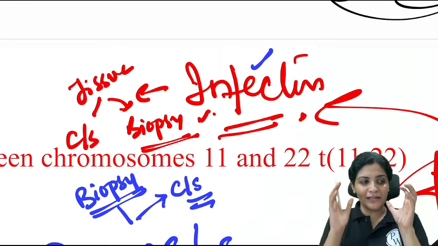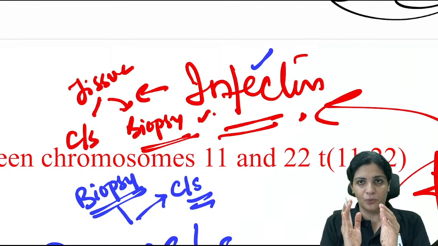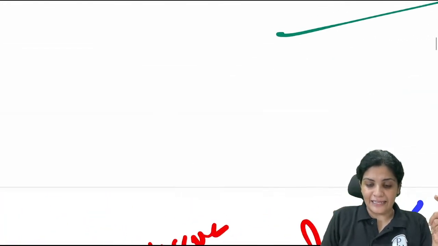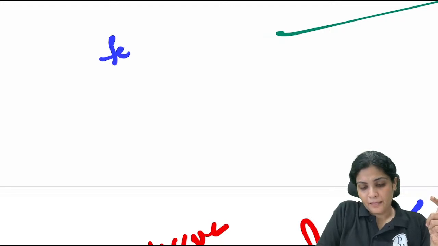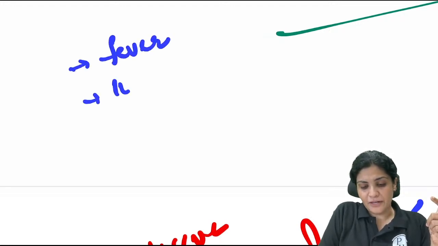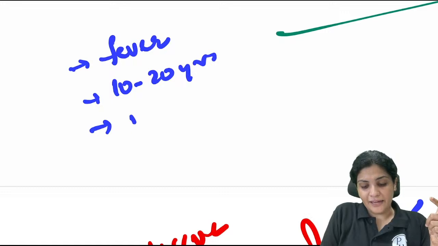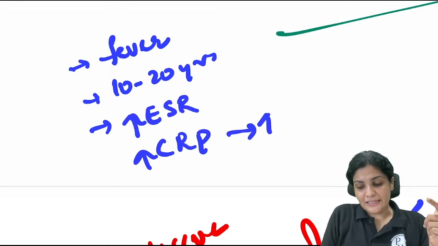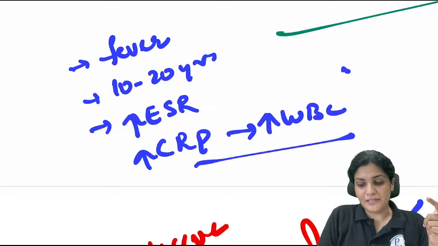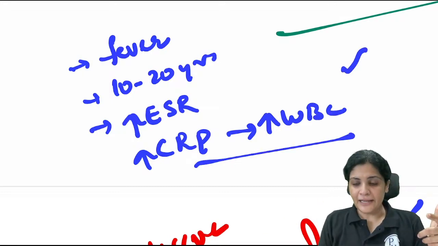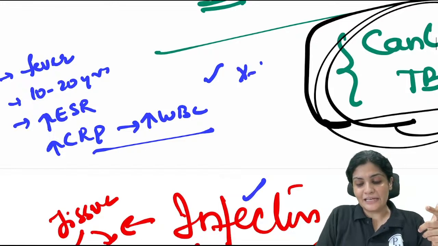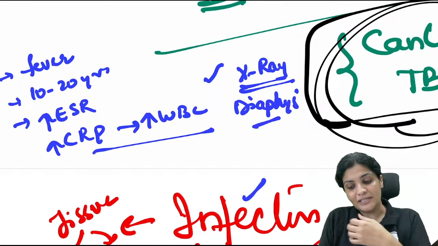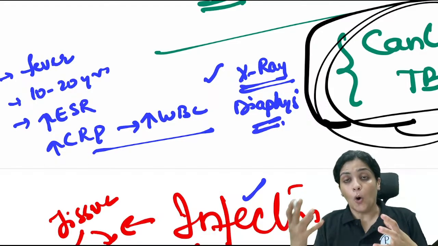So this is a very, very important tumor where you have to differentiate between infection and the tumor, because everything falls in the same category. It presents with fever, right? And it occurs in the age group of 10 to 20 years. And again, the ESR will be raised, the CRP will be raised, and the WBC count will be raised also. So everything appears as infection, right? But on the X-ray, the lesion appears in the diaphyseal region, and you can see the periosteal reaction as the onion peel appearance.